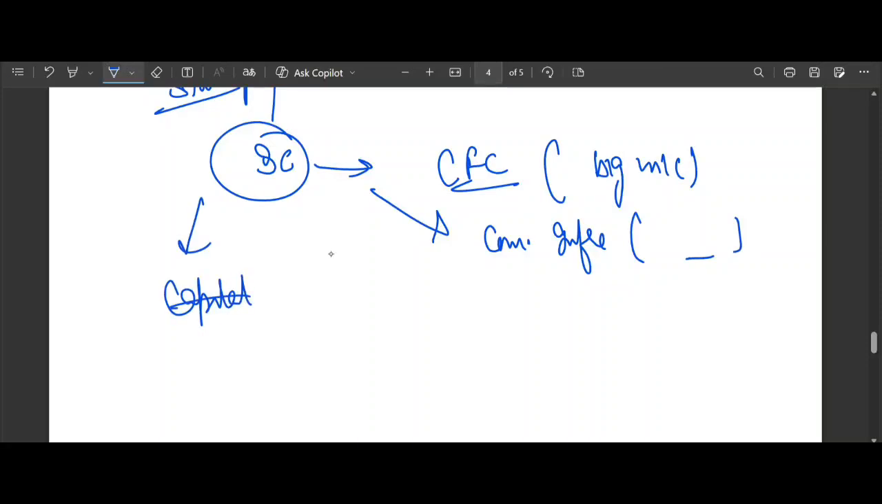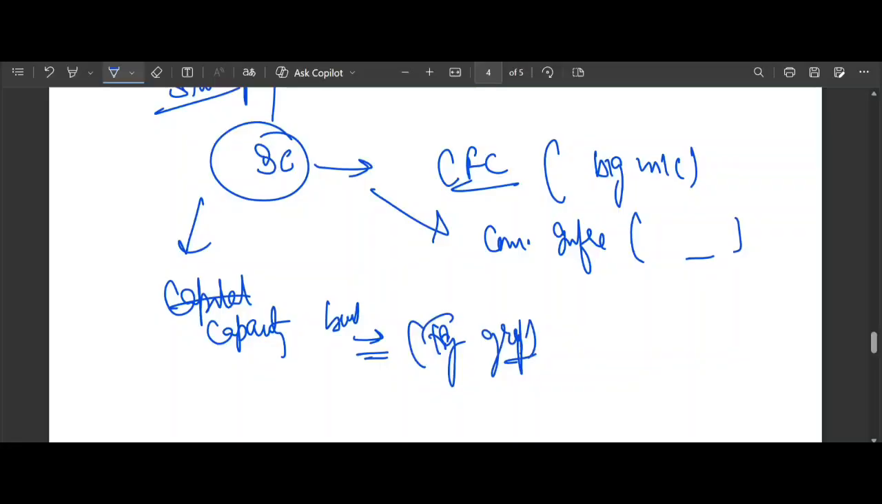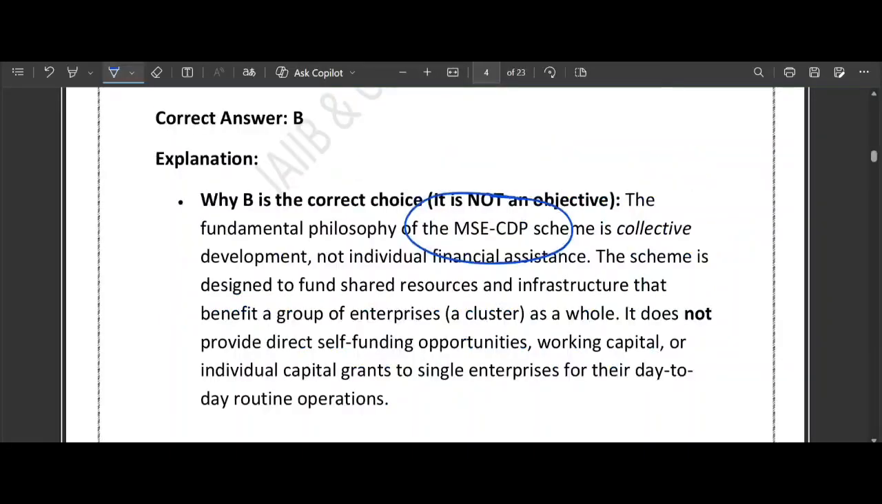Capacity building, which means training the group. That's called capacity building. So the shortcut is that if the benefit is for one, the answer is no. If the benefit is for the entire zone, the answer is yes. That is what MSE CDP is all about. This is a collective growth and cluster level competitiveness.